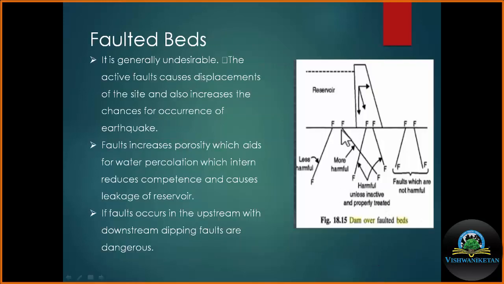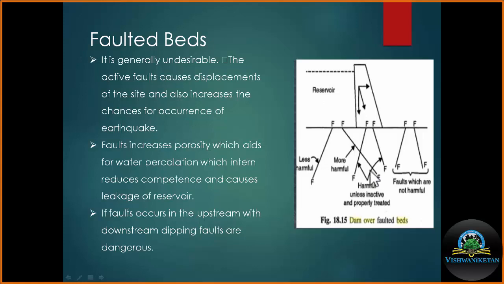The faults are the site where the movement has occurred in the past. Whenever the stresses are accumulating inside the rocks, these may be the points from where these stresses may come out, or there may be the sudden release of the energy, that is the earthquake. So these faults may be the site of the earthquake.